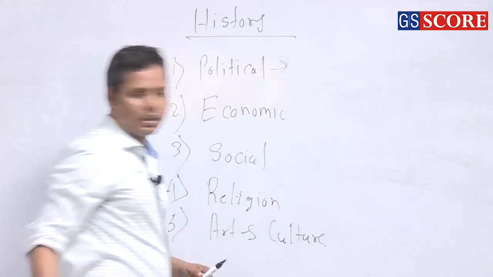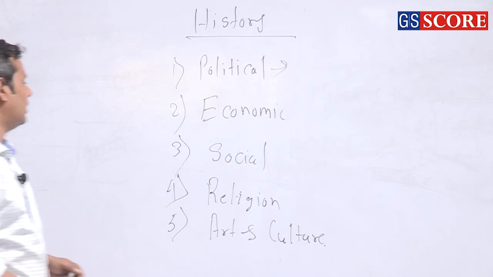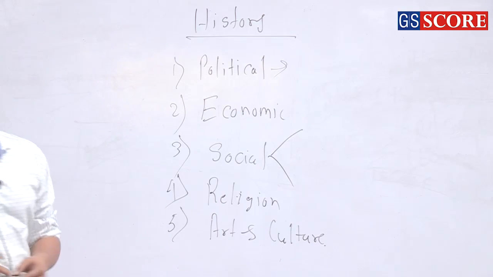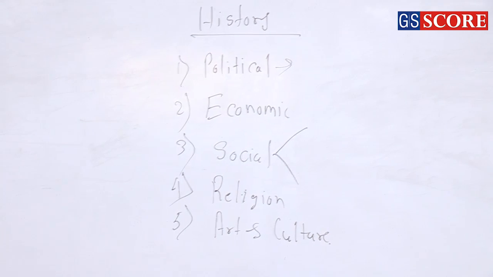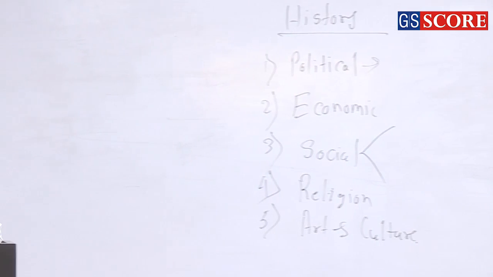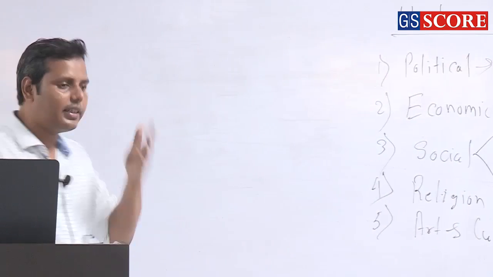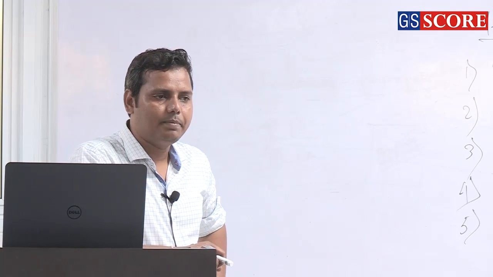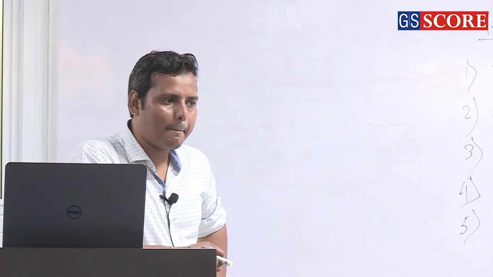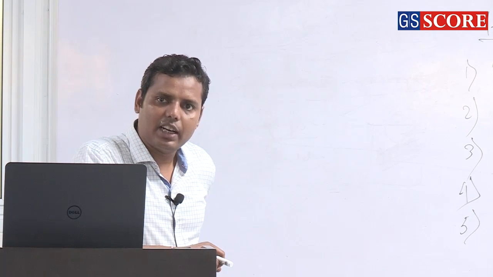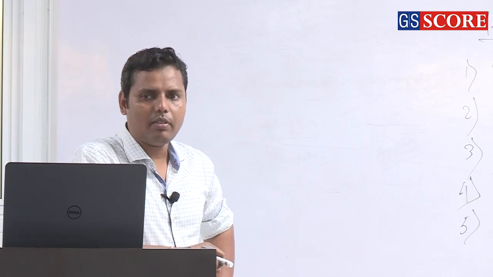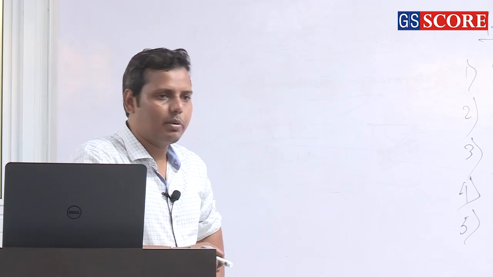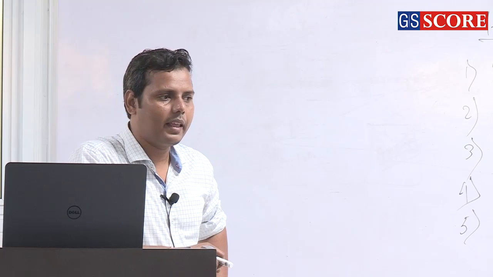Then come to the social. As far as the social is concerned, subaltern historiography is becoming very important. Now, subaltern, as I told you, might be woman. So woman is one category, and definitely the status of women is one of the important aspects, right? Apart from that, caste system, social stratification, Varna system, yes, social. One of the important aspects of history, social mobility, right?